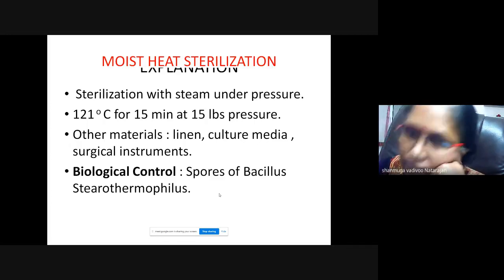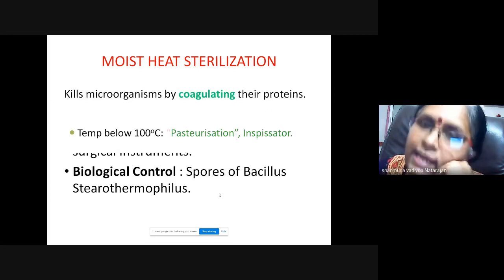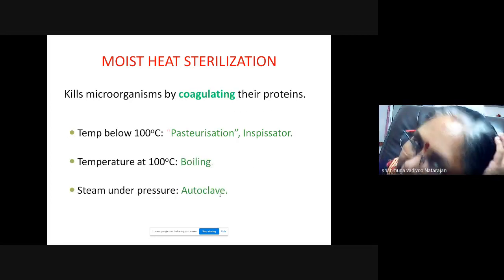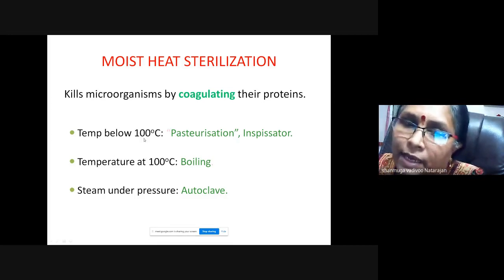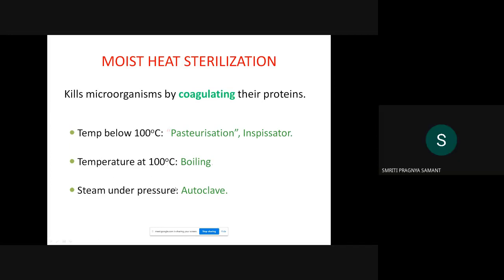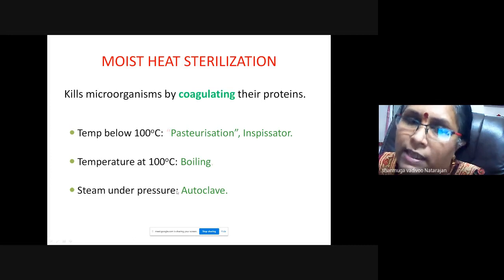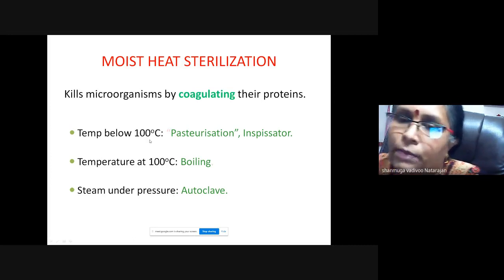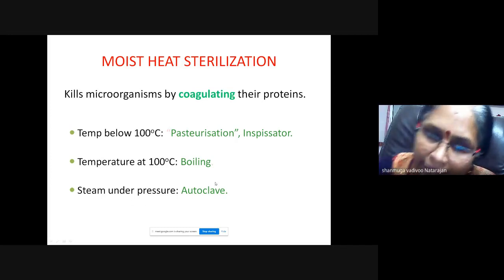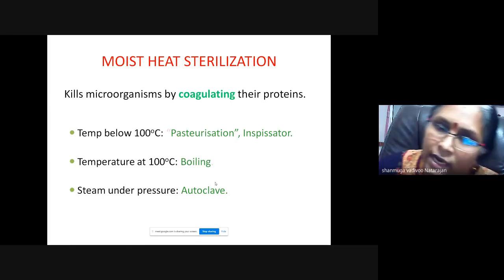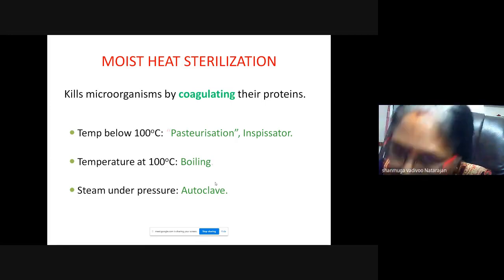Okay. So moist heat. Now we have seen dry heat sterilization. So now moist heat sterilization works mainly by coagulation of the protein. So moist heat can be at temperature below 100 degrees C, temperature at 100 degrees C, and steam under pressure, that is above 100 degrees C. So below 100 degrees C, the methods are pasteurization and inspissation. At 100 degrees C, it is boiling, and above 100 degrees C, it is steam under pressure, it is autoclave.